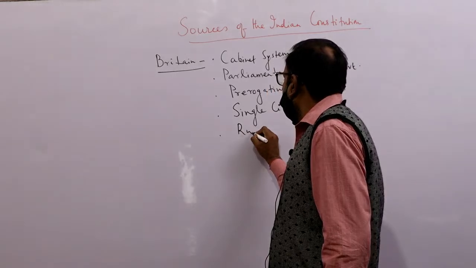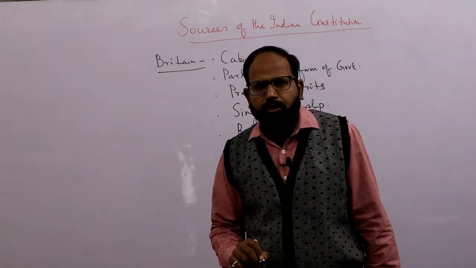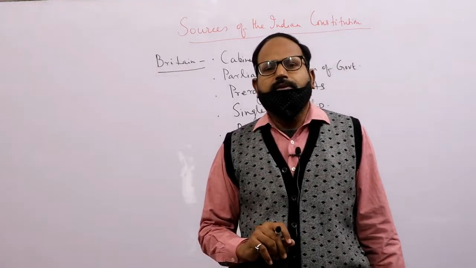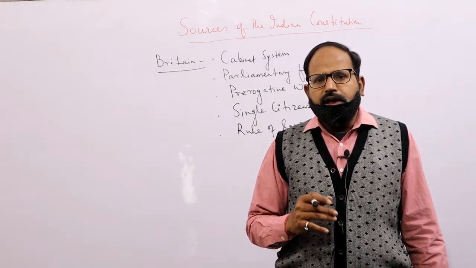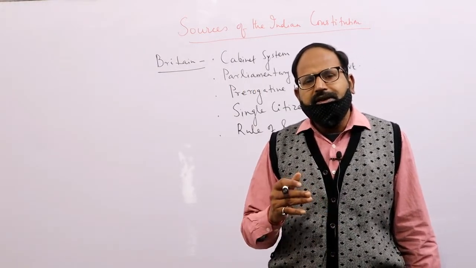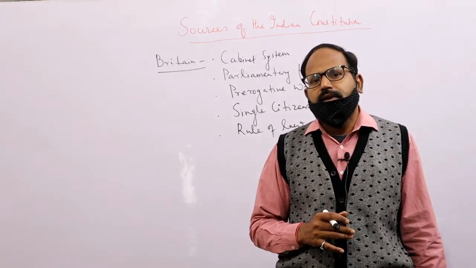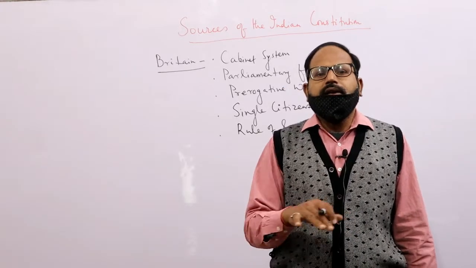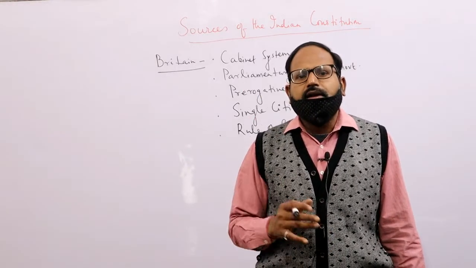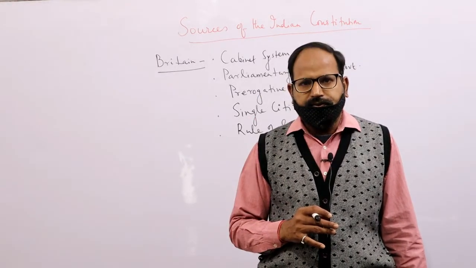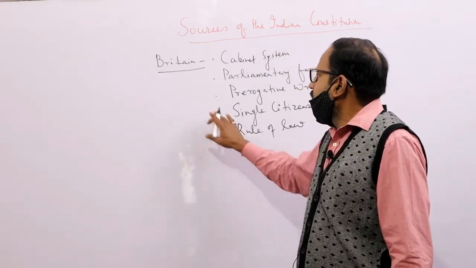Then we have rule of law. Rule of law has also been taken from the British Constitution. It means each person should be given enough opportunity to prove his innocence in a court of law, and no untoward incident or mishap should occur for an innocent person. So this has also been taken from the British Constitution.